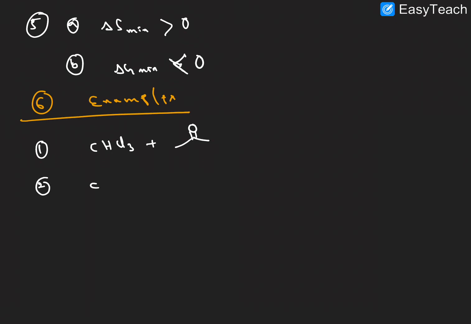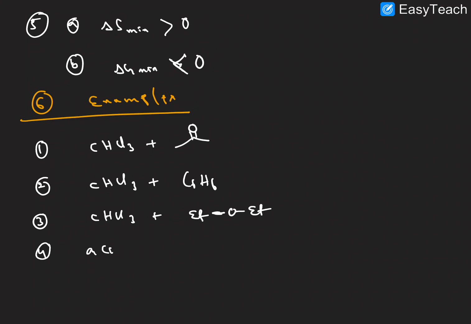The second example here, chloroform CHCl3 plus benzene C6H6, and next one chloroform CHCl3 plus diethyl ether, that is nothing but Et2O.